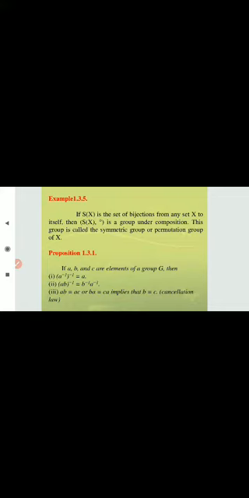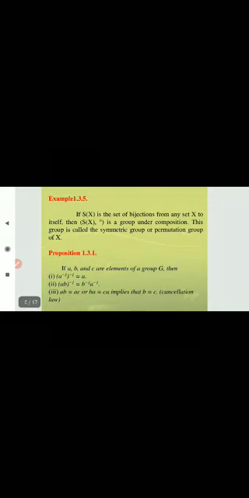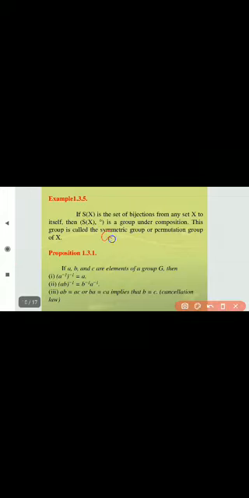Next, ab is equal to ac or ba is equal to ca. For this we take ab is equal to ac.